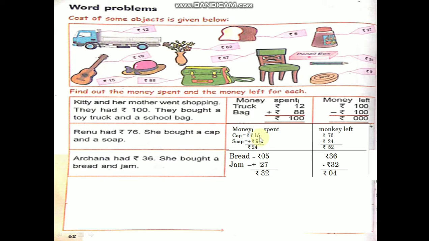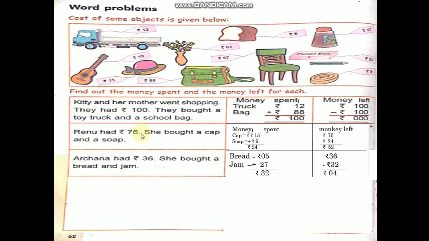Okay, how to add, you know, no, children? 5 in the mind, 9 in the hand. Take 9 fingers, children. Now, what is there in your mind? 5. 5 after 6, 7, 8, 9, 10, 11, 12, 13, 14. So, what you have to do? 4 you have to write here. Carry on 1. 1 in the mind, 1 in the hand. 1 after 2. Here nothing is there, so 2 you have to write. Rupees 24. Only they spent rupees 24.